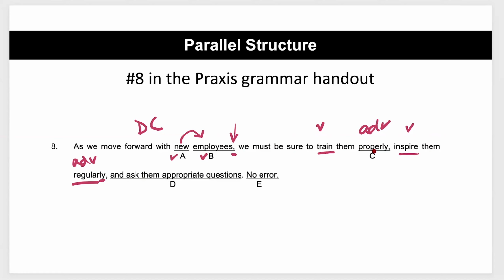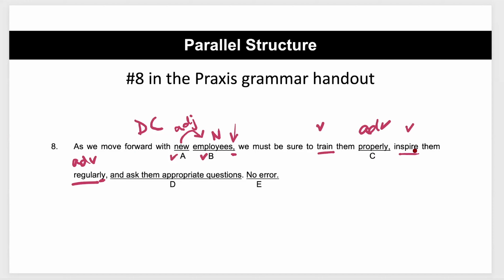So just remember that adverbs are used with verbs, adjectives are used with nouns. Real quick, new is an adjective, employee is a noun, new employees, that's fine. Adjectives describe nouns. Regularly is describing inspire, which is a verb. So we want to make that an adverb. Just a quick side note. So anyways, let's go back to the list.